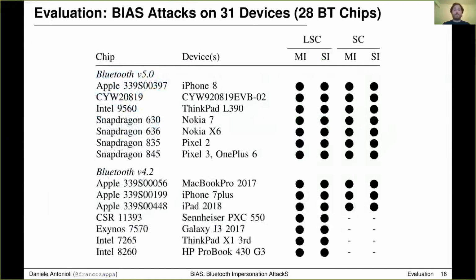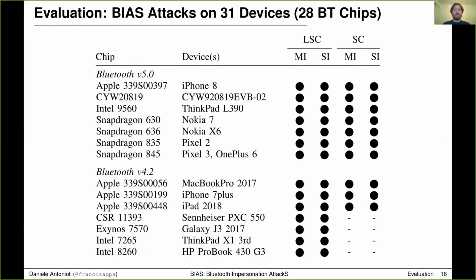We used our implementation to successfully attack 31 devices using 28 unique Bluetooth chips. In this table, we present part of our evaluation results. In the first column, we show the Bluetooth chip. In the second column, the device name. And in the last 4 columns, we show a solid circle if a device is vulnerable to our BIAS attacks. The third and fourth columns are for the LSC master and slave impersonations, while the last 2 columns are for the SC master and slave impersonations. A dash in the last 2 columns indicates that the device does not support secure connections and can only be vulnerable to the legacy secure connections attack.